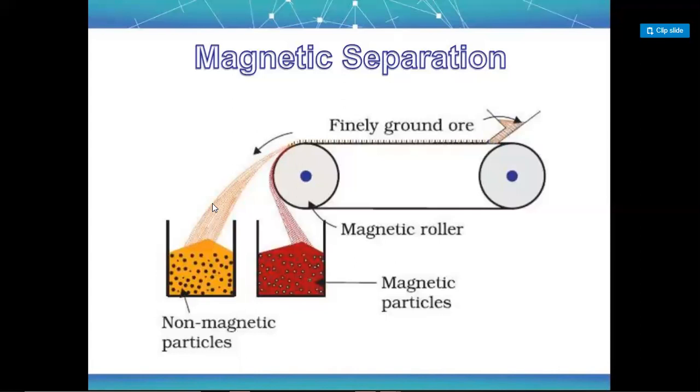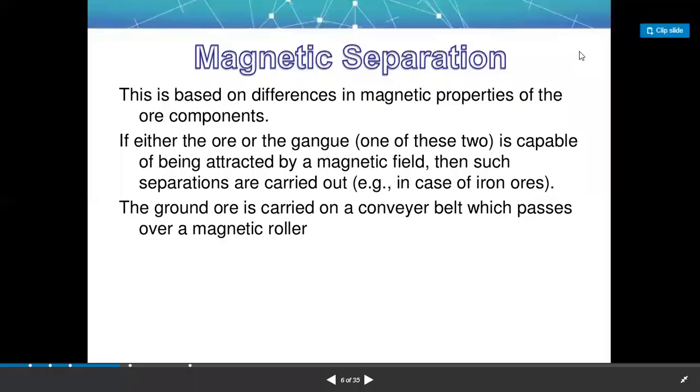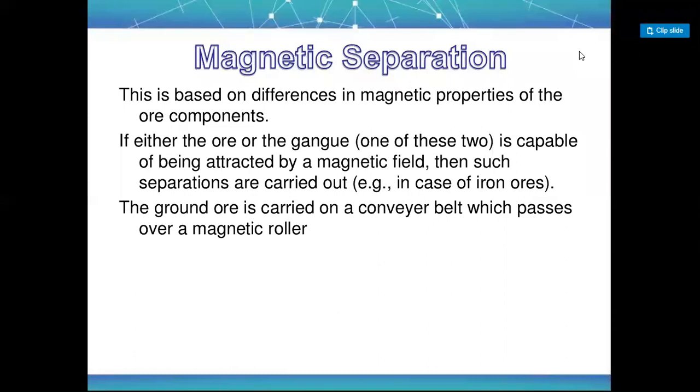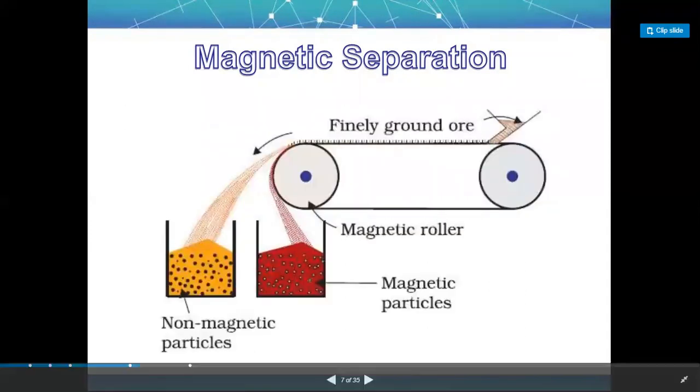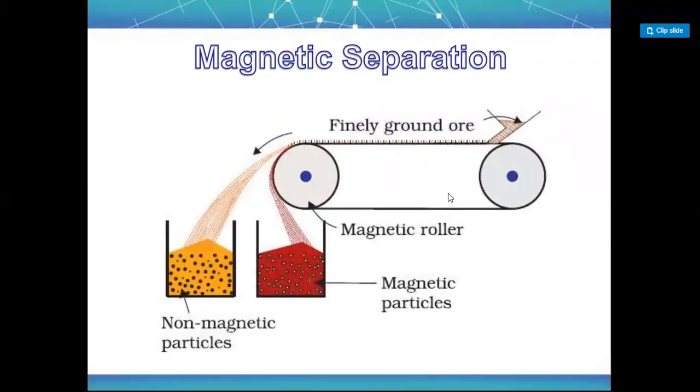Next, the ground ore is carried on a conveyor belt which passes over the magnetic roller. Just now I have explained to you, this is the conveyor belt, this is a rubber belt, a type of rubber belt. Okay, vulcanized belt, or you can say vulcanized rubber.